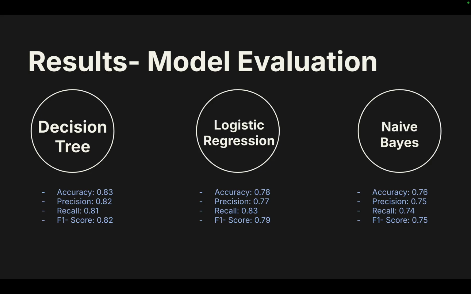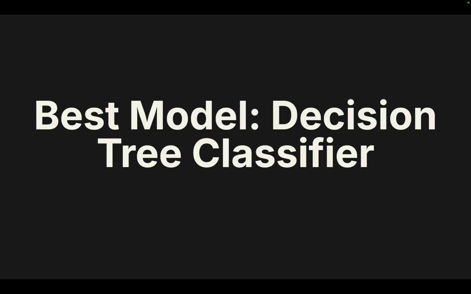So from all that, the results: the decision tree model had an accuracy of 83%, precision of 82%, recall of 81%, and an F1 score of 82%. For logistic regression, my accuracy was 78%, precision was 77%, and recall was 83%, and the F1 score was 79%. For the naive Bayes model, my accuracy was 76%, precision was 75%, recall was 74%, and the F1 score was 75%. So after looking at all of these numbers, the best model was the decision tree classifier.